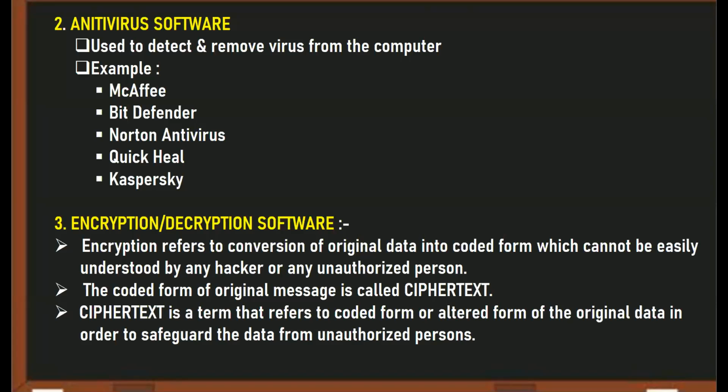So to handle such abnormal software, to prevent your system files from getting damaged or any other problem, we use antivirus. What is antivirus software? Antivirus software is software that detects and removes viruses from the computer.